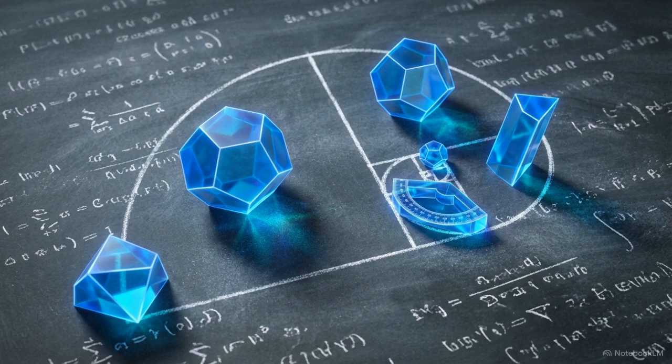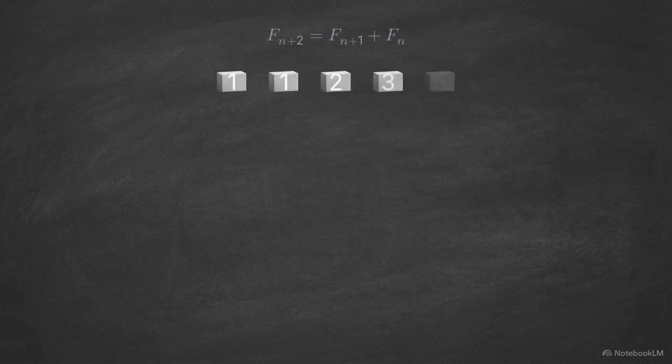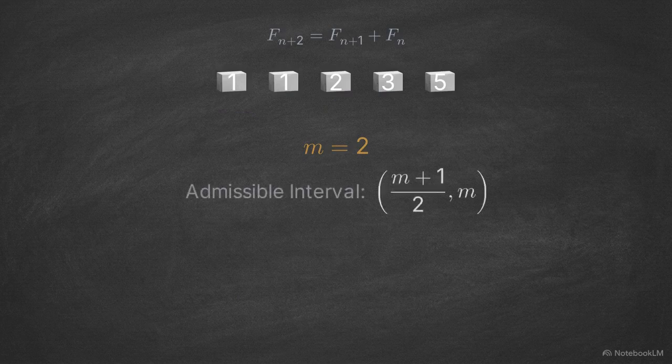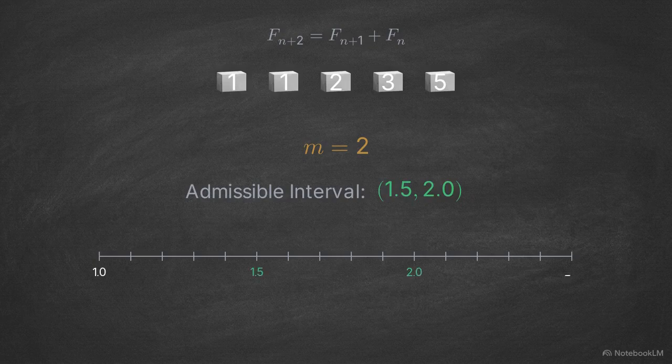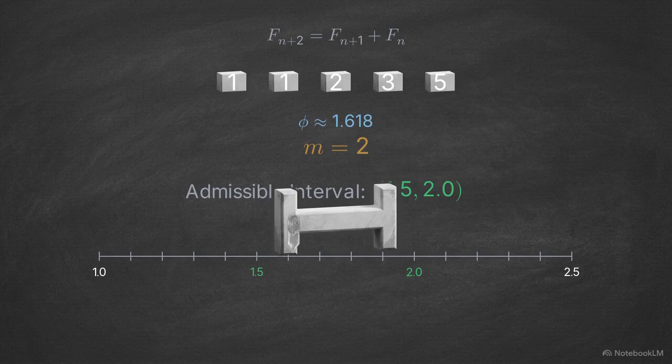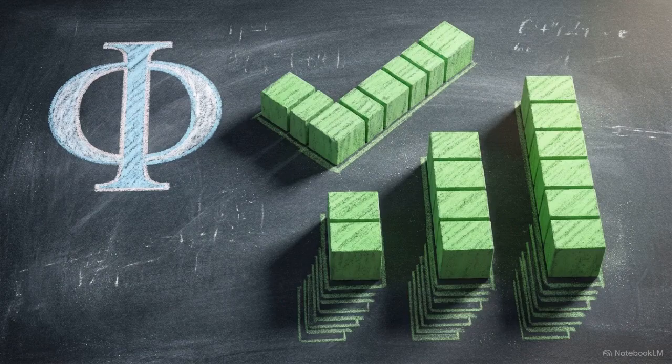We can now field test this newly derived inverse formula using the Fibonacci sequence. The Fibonacci sequence is an order 2 recurrence, where each term is the sum of the two before it. This fixes our m value at exactly 2. Plugging m equals 2 into our limits dictates a strict admissible interval for valid divisors, locking them between 1.5 and 2.0. The golden ratio, denoted by phi, has a numerical value of roughly 1.618. Because phi falls safely inside these bounds, it is a mathematically valid target divisor for randomized Fibonacci slices.